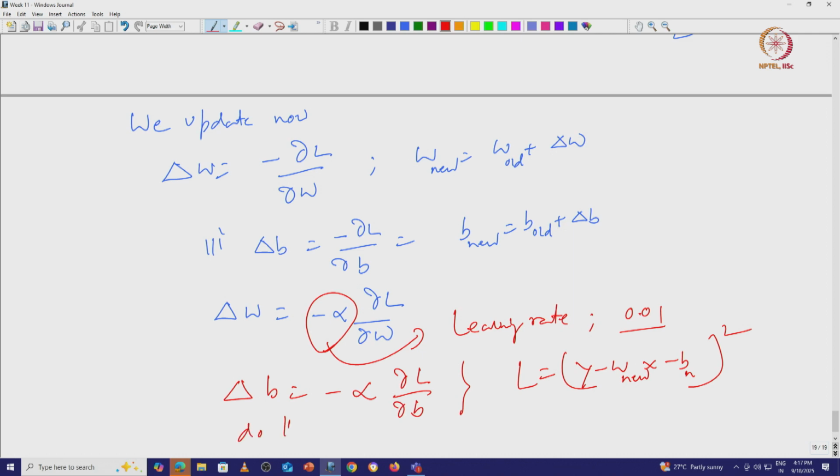Do this till the loss is less than some threshold, or you reach acceptable limit. Stop. This is how the algorithm works for one weight. We will just see quickly for multiple weights across multiple layers, then you will get a feel for clearly what is happening.